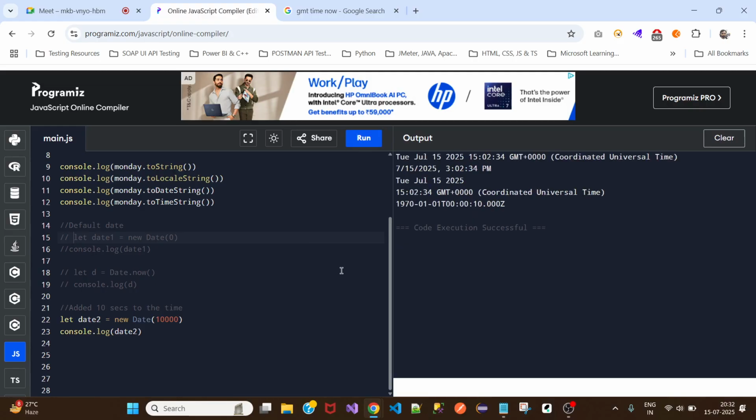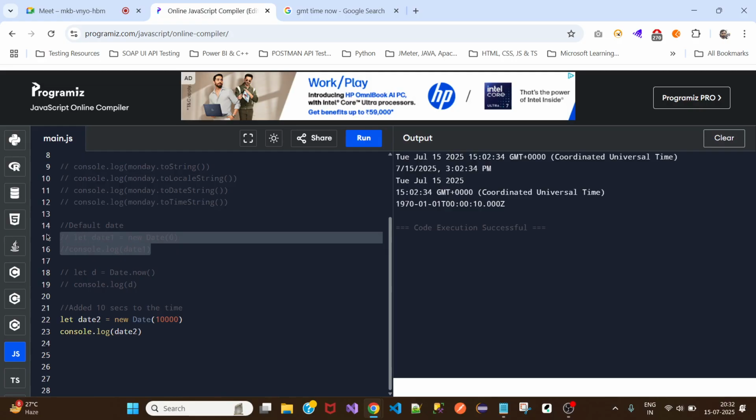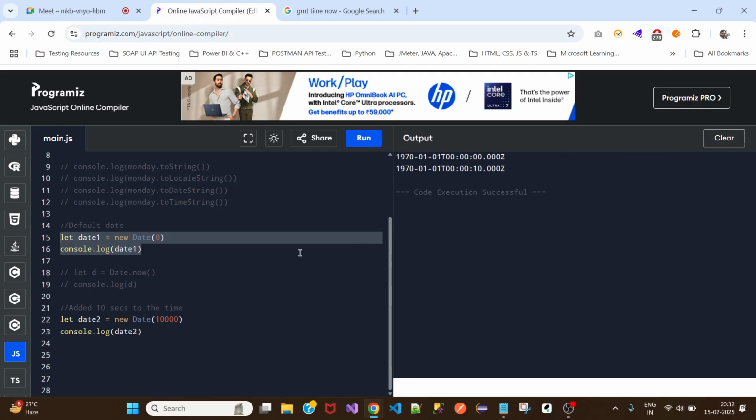Now I just wanted to, let me comment this out, and let me run these. Okay, and let me run the second one. So this is a default date, where the parameter is 0. That is why it is giving the default date.